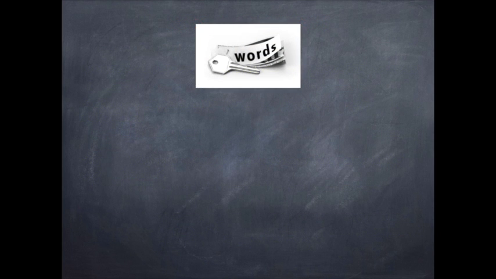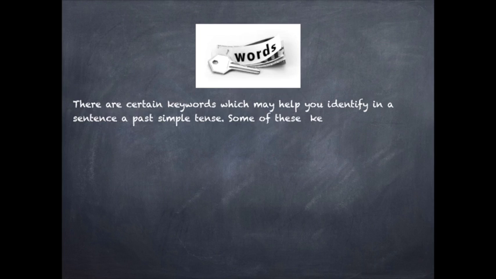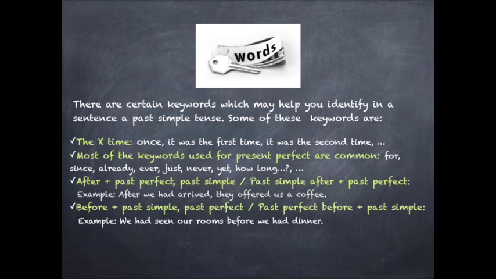Most of the keywords used with a past perfect tense are the same as those for the present perfect, so we must be careful to check the time relationship we mentioned before. Same as the present perfect, we use with past perfect time expressions indicating repetition: once, it was the first time, it was the second time. And also most of the keywords used for present perfect, like for, since, already, ever, just, never, yet, or how long.